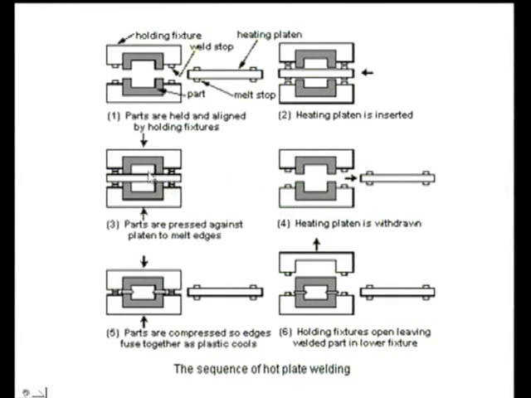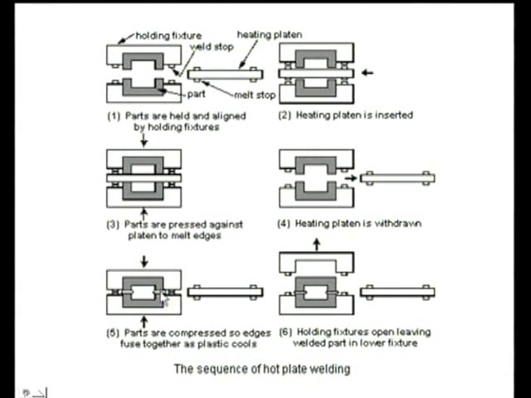Because of that heating the material softens here. When the material has started softening and the required heating has taken place, what do we have to do? Remove this heated plate. So the heating plate is withdrawn. Immediately when withdrawn, while it is in the softened state, the parts are to be compressed. After removing the plate, these two are brought closer together and touch each other. Here you see, the parts are compressed, so the edges fuse together as the plastic cools.